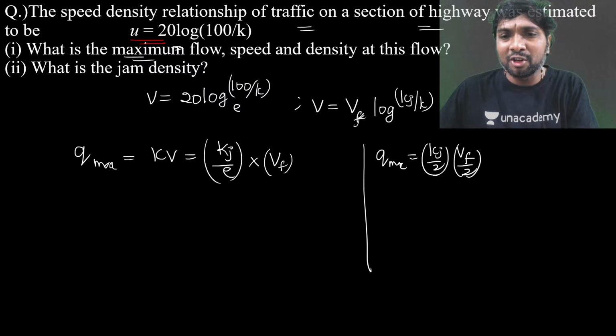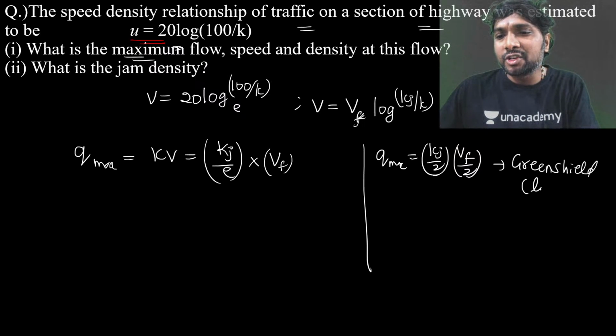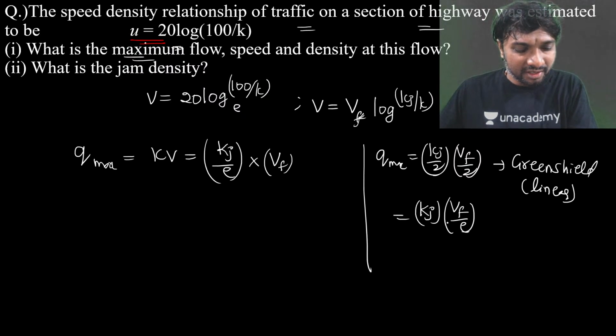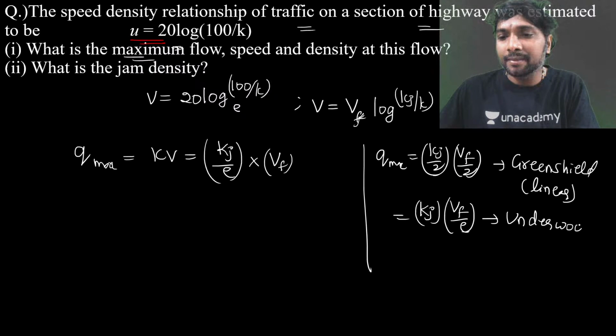What is the density at maximum flow? Kj by 2. Speed at maximum flow, Vf by 2. This is for the linear or Greenshield model. Now, what is another one, for the Underwood model? Kj into Vf by E. So what is the density at maximum flow? Kj. Speed at maximum flow? Vf by E. This is for the Underwood model or exponential model.